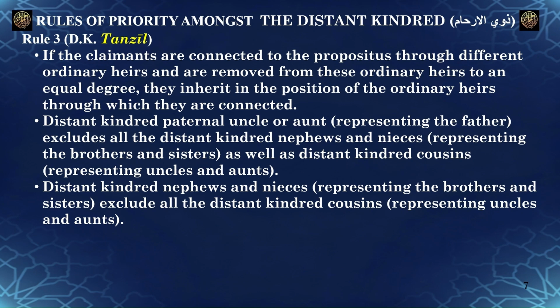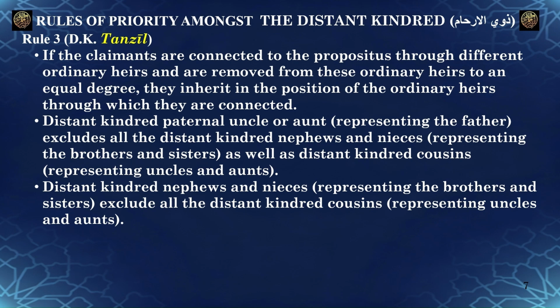This third rule is that if the claimants are connected to the propositus through different ordinary heirs and are removed from these ordinary heirs to an equal degree, they inherit in the position of the ordinary heirs through which they are connected. Distant kindred paternal uncle or paternal aunt, representing the father, exclude all the distant kindred nephews and nieces who are representing the brothers and sisters, as well as distant kindred cousins representing uncles and aunts.